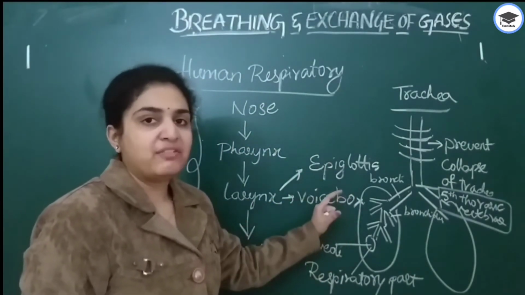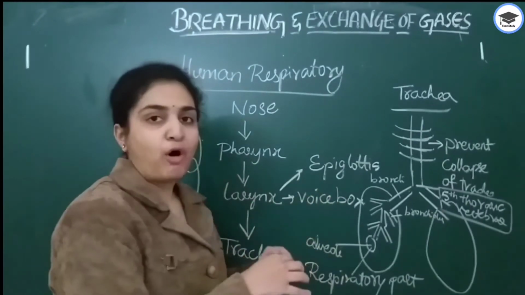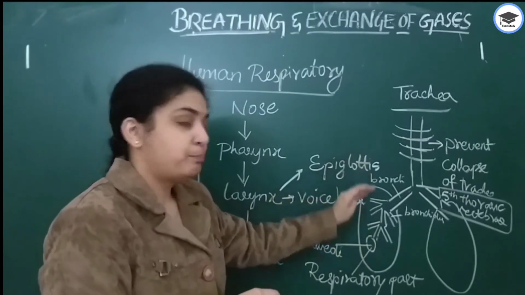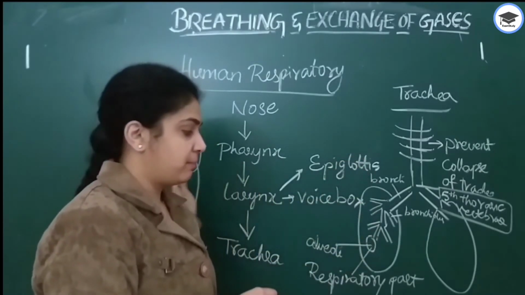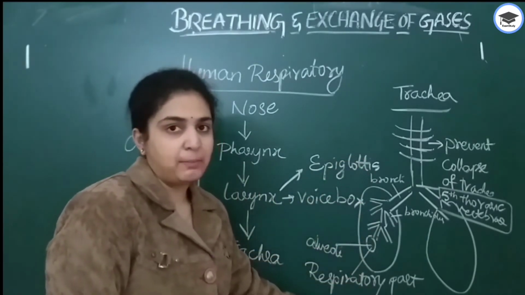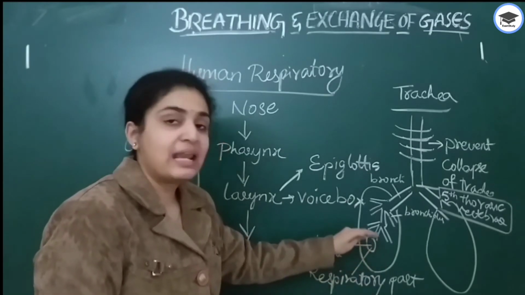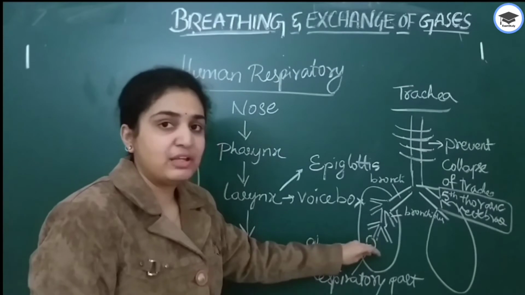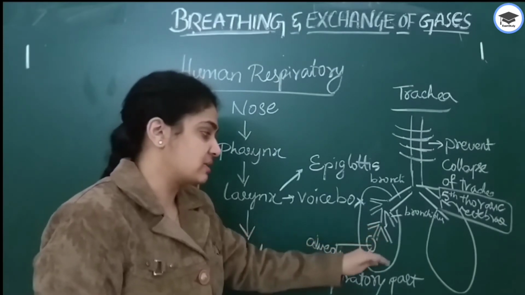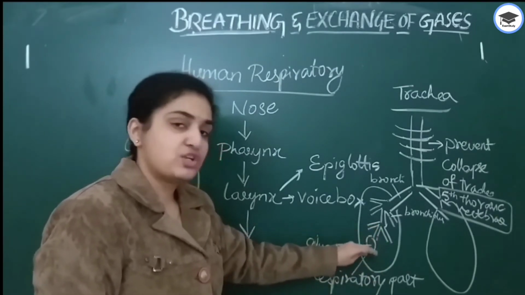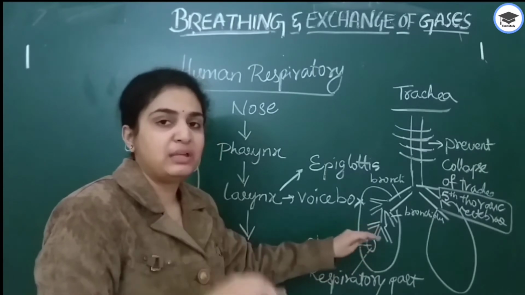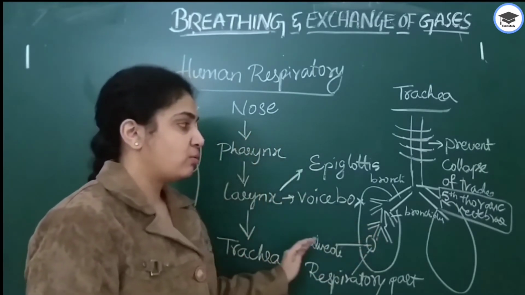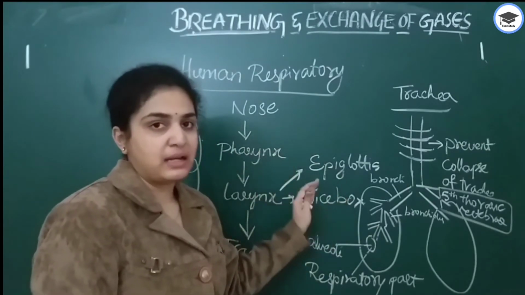It only ensures that all the foreign particles which enter the body are purified in this conducting part. In the respiratory part, the actual exchange of gases takes place, that is, in the alveoli as well as the ducts. Here exchange of gases takes place between the air and the blood. So this is about the human respiratory system.